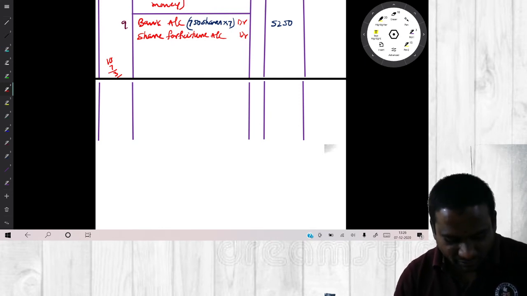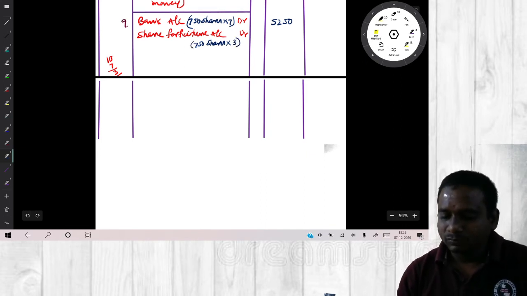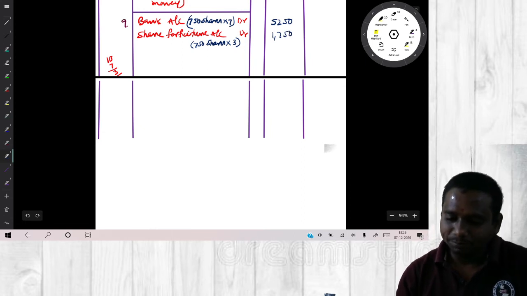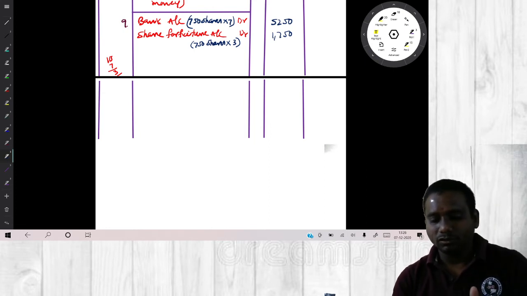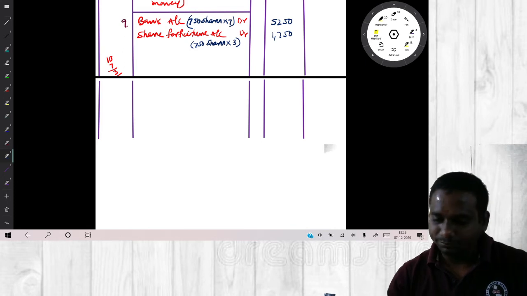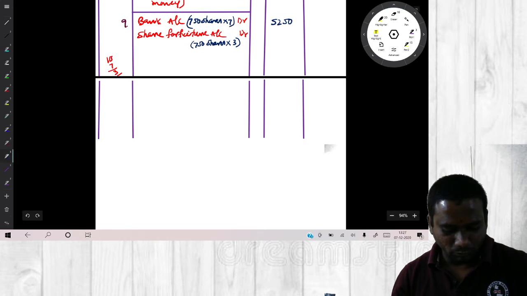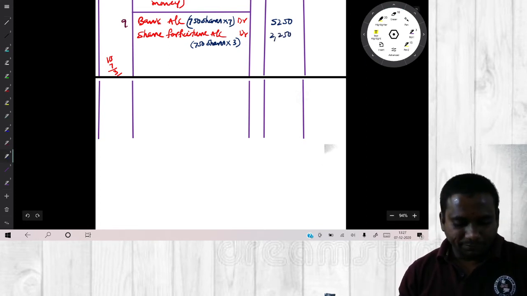So how many shares are we reissuing? 750 shares. What is the discount per share? 3 rupees. So 750 into 3, 2,250.